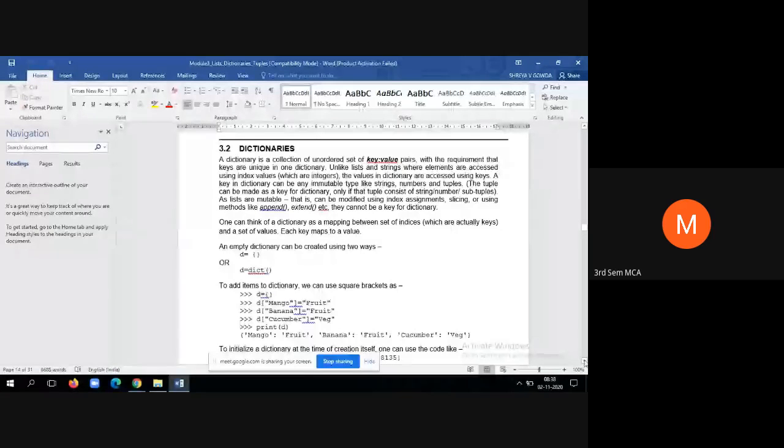Another thing about a dictionary is that normally we use an integer value or a string value as a key for the dictionary. Apart from that, we can also use a tuple.